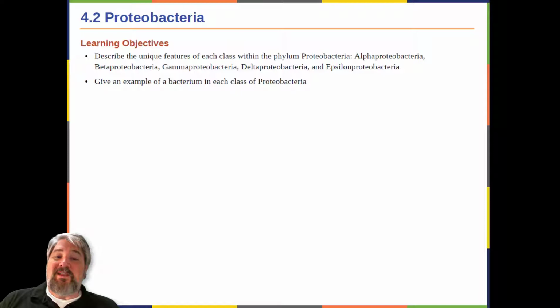It includes many bacteria that are part of the normal human microbiota, as well as many pathogens. The Proteobacteria are further divided into 5 classes: Alphaproteobacteria, Betaproteobacteria, Gammaproteobacteria, Deltaproteobacteria, and Epsilonproteobacteria.